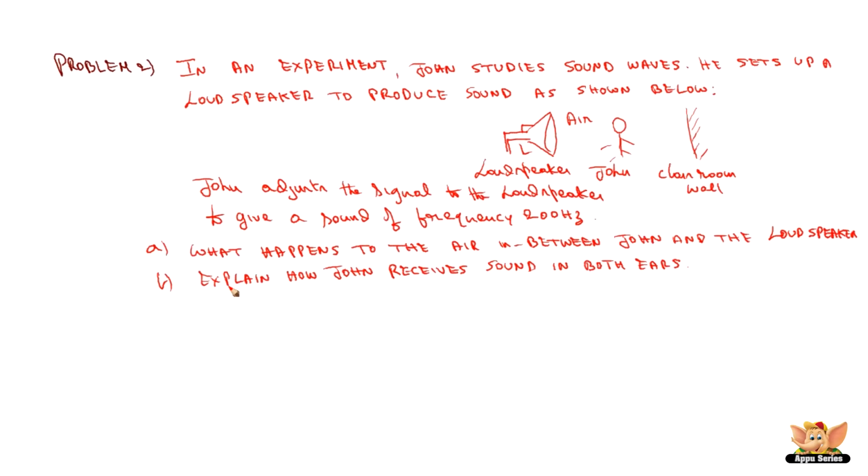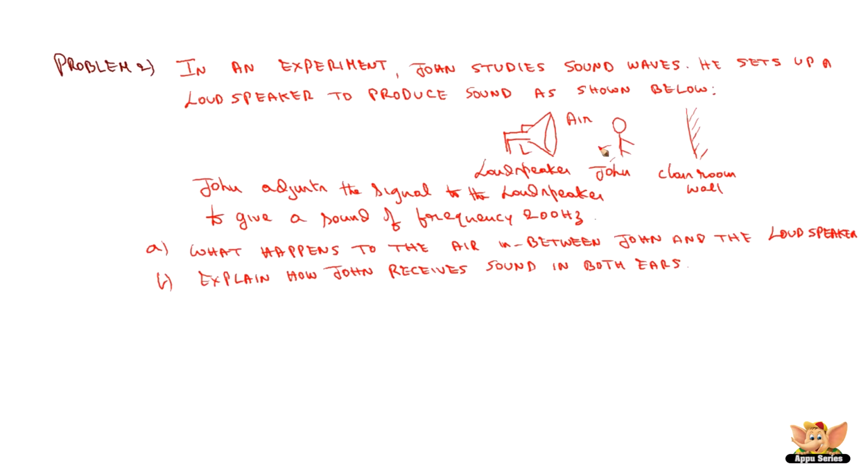Problem 2. In an experiment, John studies sound waves. He sets up a loudspeaker to produce sound as shown below. This is a loudspeaker and John and classroom wall, and there is air all over. John adjusts the signal to the loudspeaker to give a sound of frequency 200 Hz.